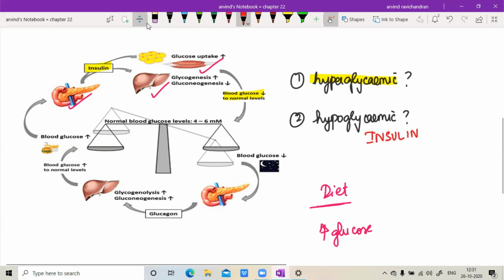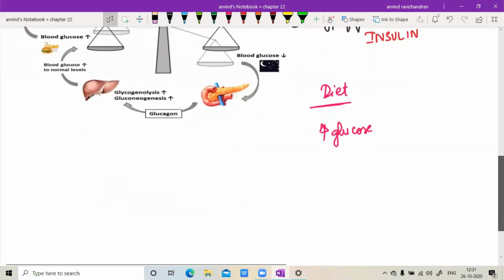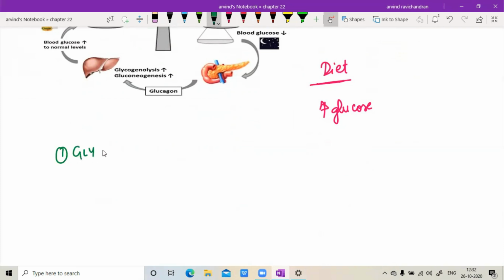I hope you all know the 4 processes concerned with glucose homeostasis. You should be thorough with these 4 processes. The first one is glycolysis.